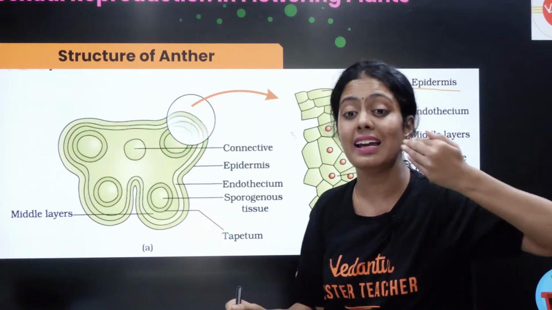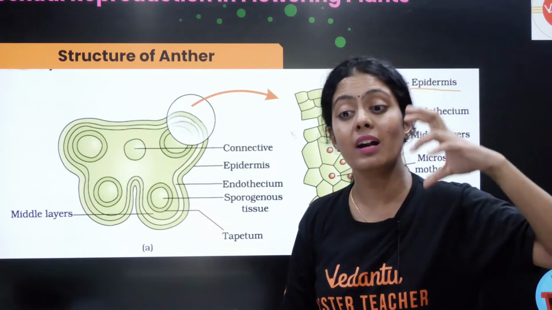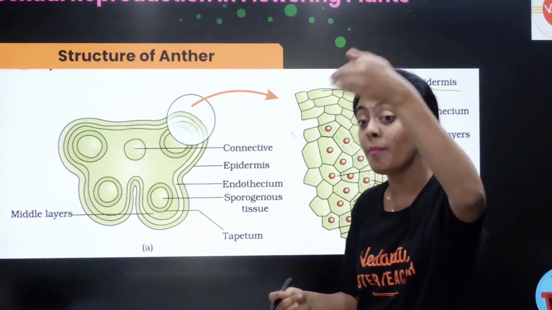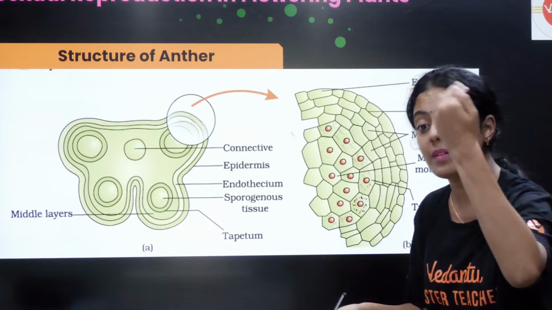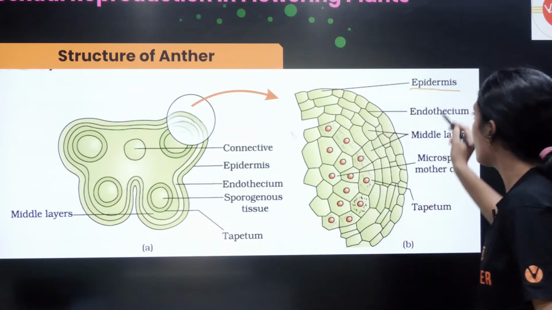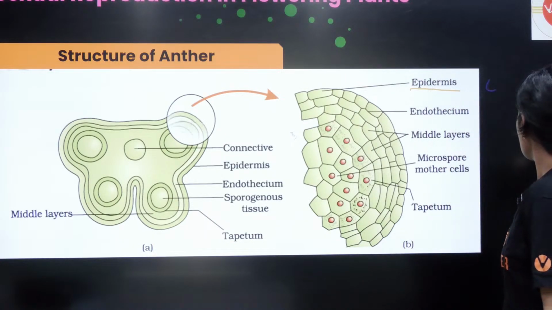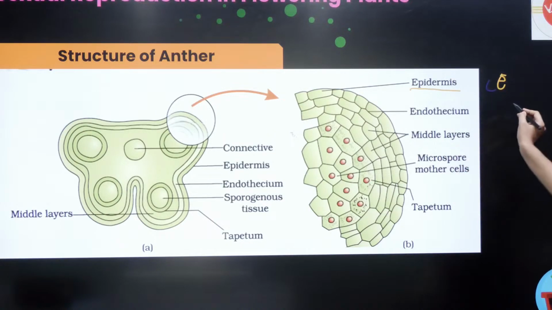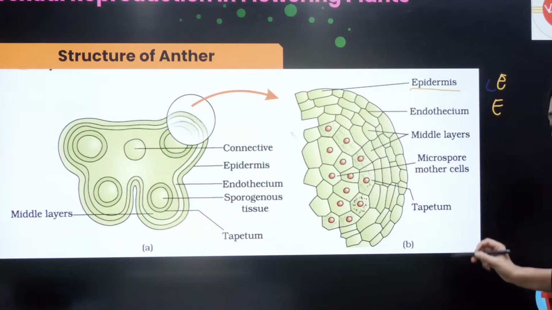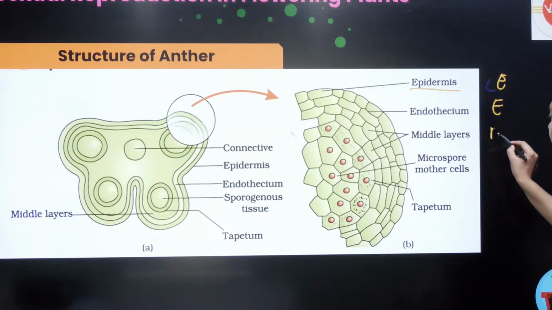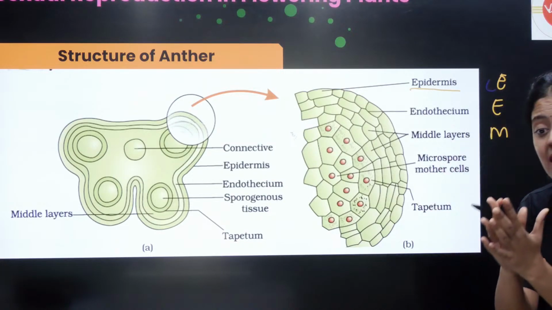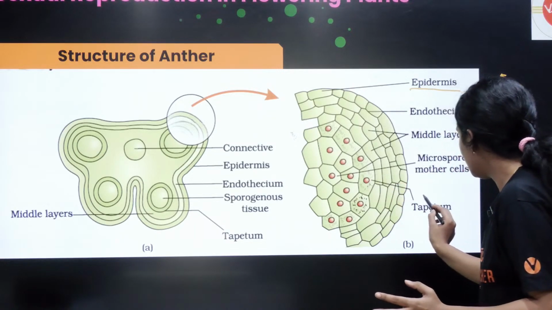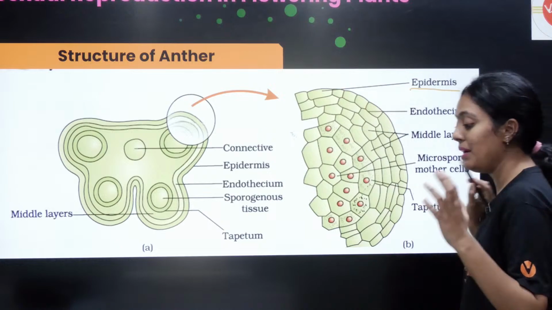What are the different layers of an anther, or what is the anther wall made up of, from outside to inside or inside to outside. So epidermis, E. We remember it as E. Endothecium, again E. Then you have middle layers, M, and the innermost layer is called tapetum.